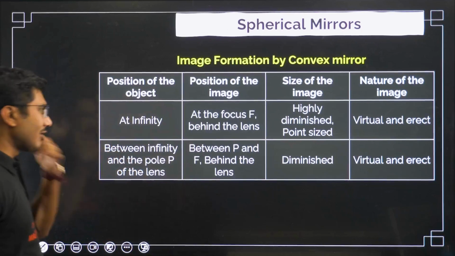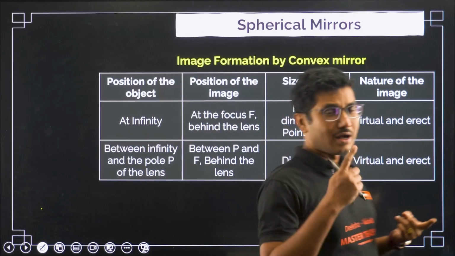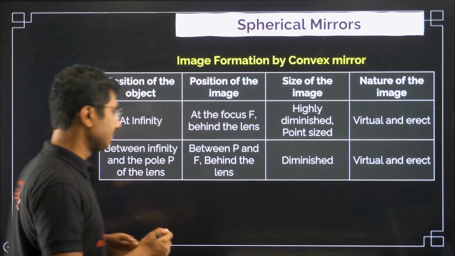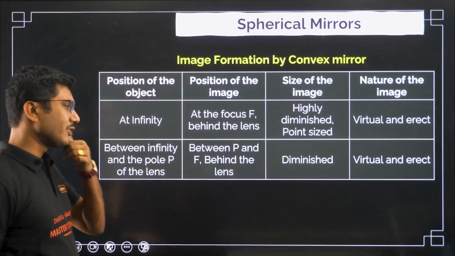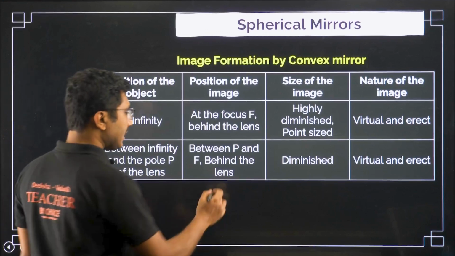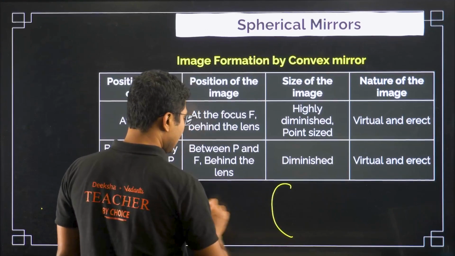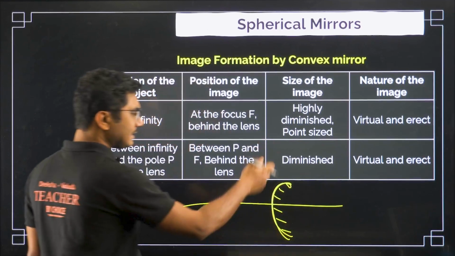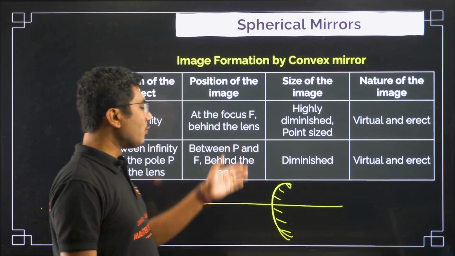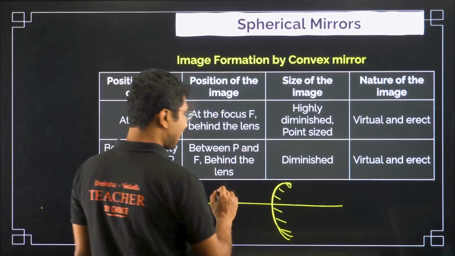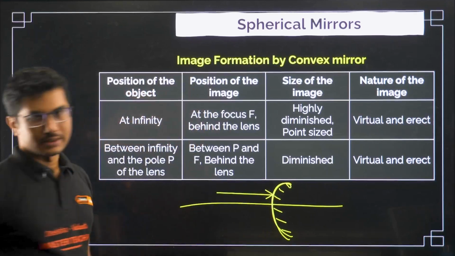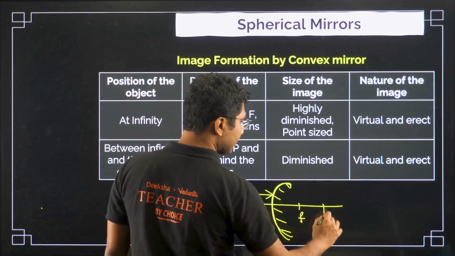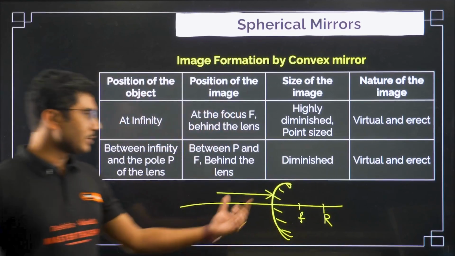So basically, for any lens and mirror there are two important things: focal length and radius of curvature, mainly for mirrors. Radius of curvature we do not use for lenses, but for mirrors we use it. So here we have a convex mirror. You can see that this is the mirror. This cross sign represents that whichever side is crossed is not the reflecting side. This is the reflecting side. Now when the light is falling, here we have the focal length, here we have the radius of curvature. Okay, there is a relationship between f and R as well.